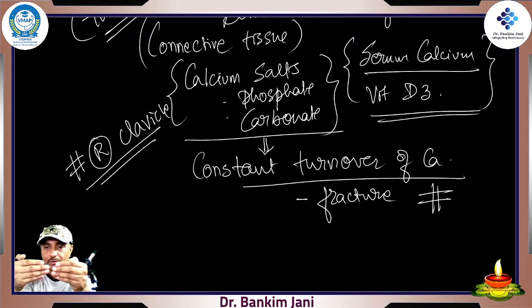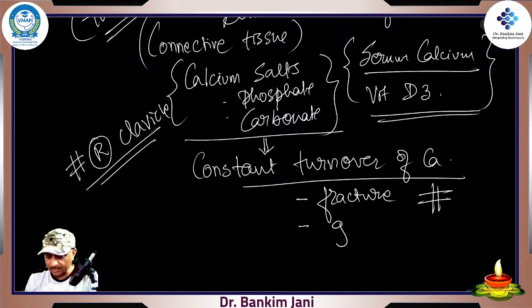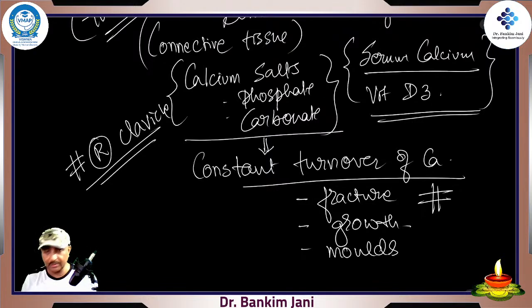But when a bone is broken into two parts and both are kept together near each other, that is called reduction of fracture. Those two broken pieces are held together, and by the grace of God, that would automatically heal and become one part. It's possible only if there is constant growth. It heals, it changes its shape. That's why the shape of the bone changes. It molds. We'll see in more detail how it changes shape by various types of pressure.